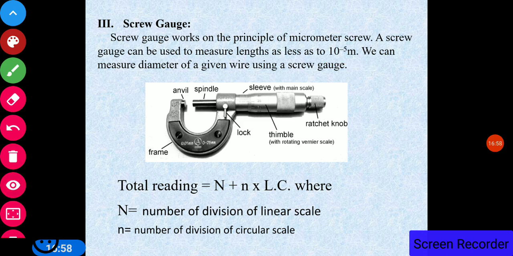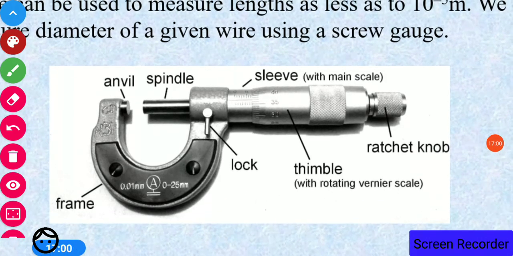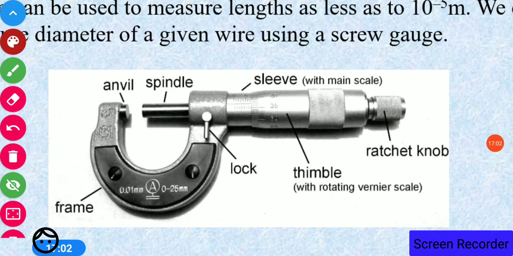So this is the diagram of the screw gauge. This type of screw gauge is in our labs. The wire whose diameter we want to find out is kept in between these jaws. With the help of this ratchet or knob, we can move the spindle.